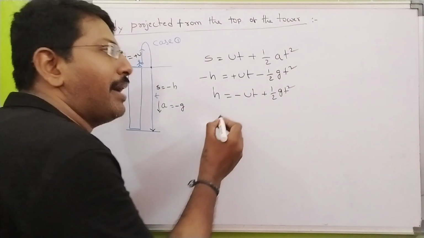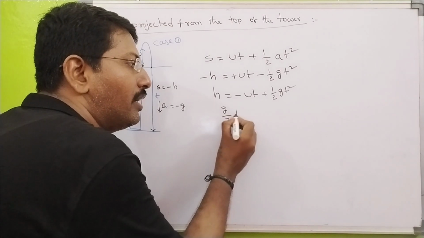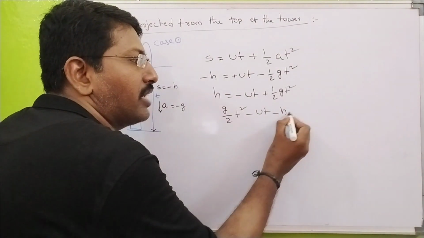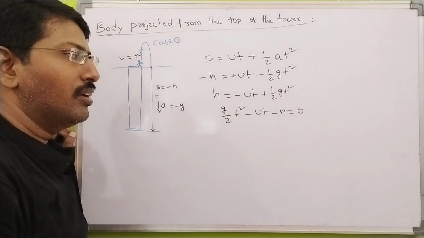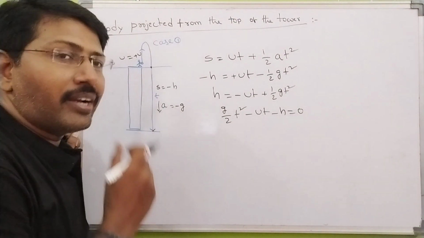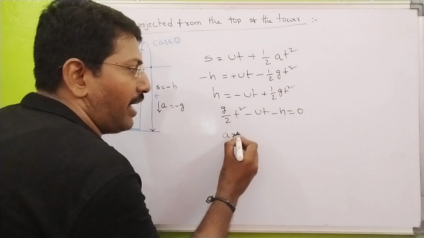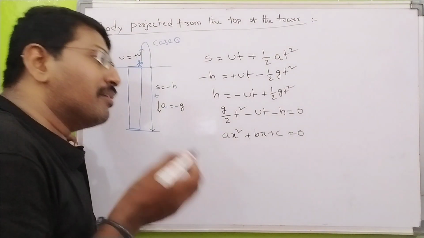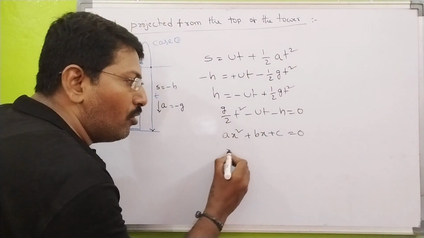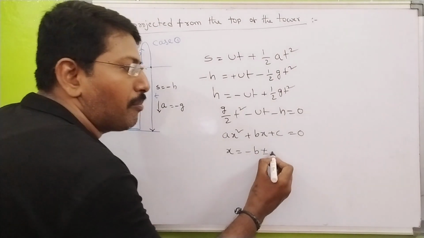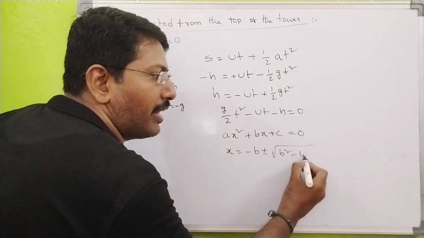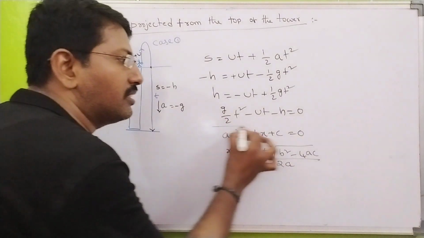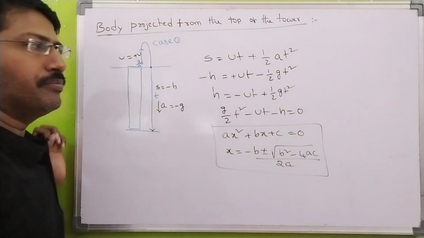If I express it in terms of mathematics, g by 2 t square minus ut, and this H I will write on this side, so this becomes minus H equal to 0. Now this equation appears like a quadratic equation, that means ax square plus bx plus c in mathematics. Is it right? So what is the quadratic equation solution in mathematics? x is equal to minus b plus or minus square root of b square minus 4ac, divided by 2a.